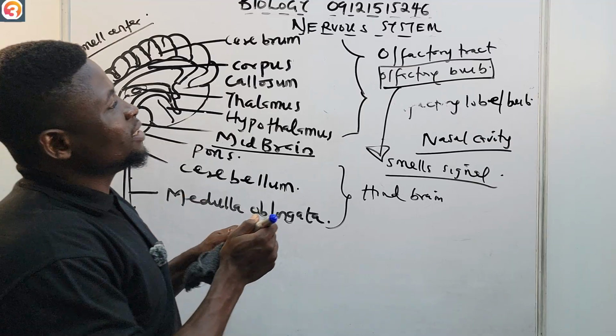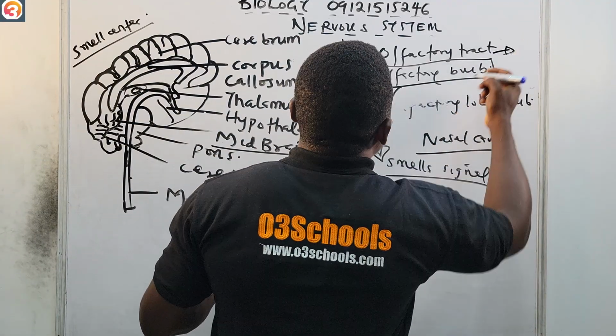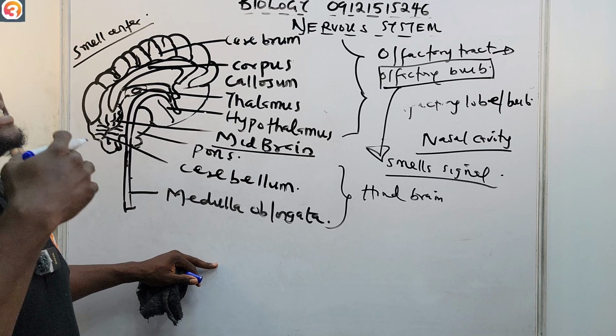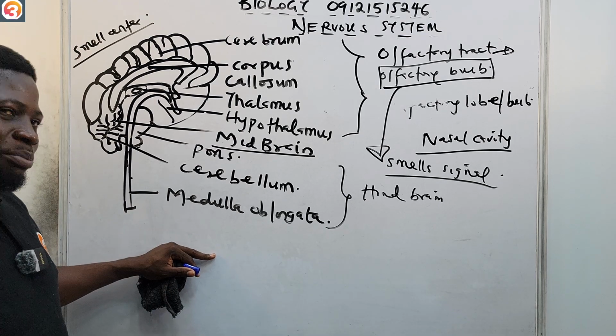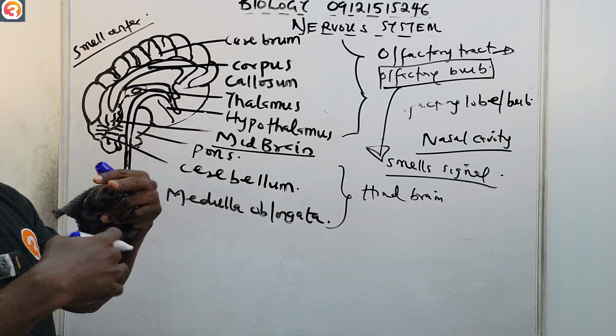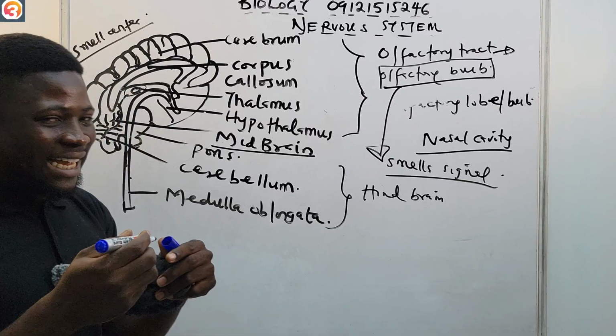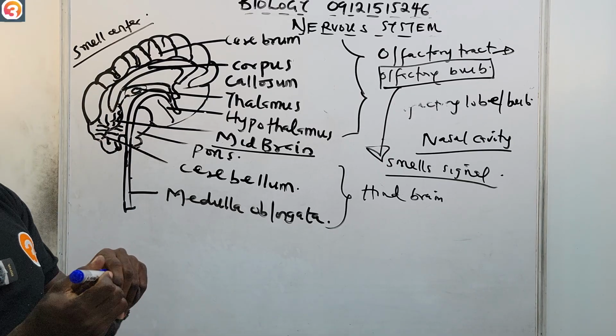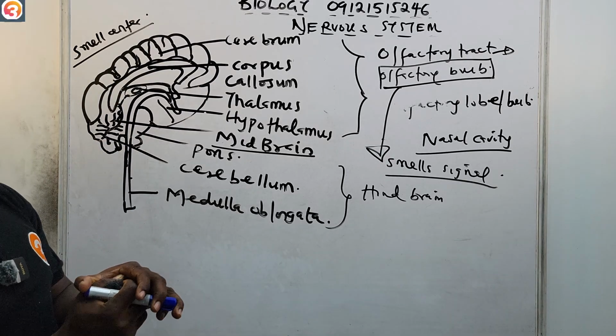So what this olfactory tract now does is to carry this processed signal deeper into the brain. All right, so the brain will now analyze that smell. So that's what happens in the olfactory bulb. Please take note of that.